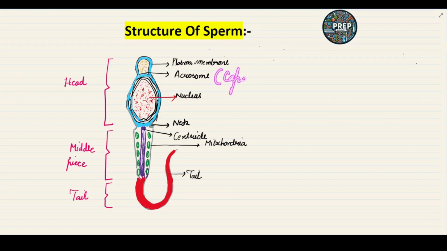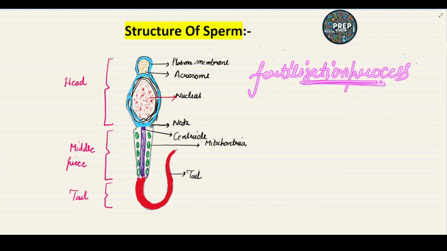Now, in the head region, a very important part somewhat above the nucleus is the cap-like structure which is called the acrosome. This part is very, very important for your fertilization process. Why is it important during the fertilization process?